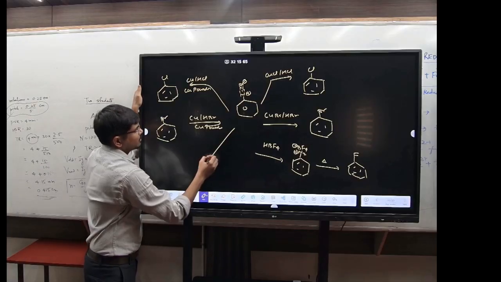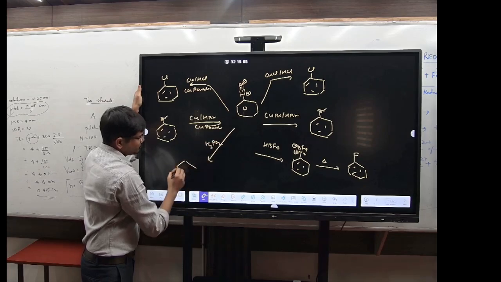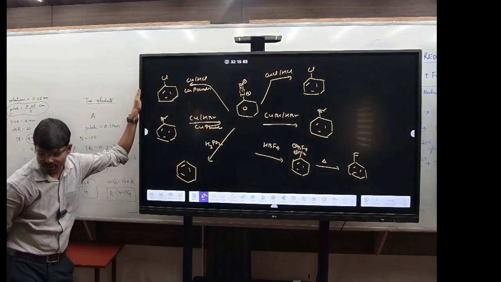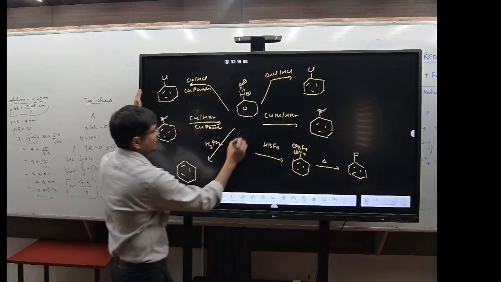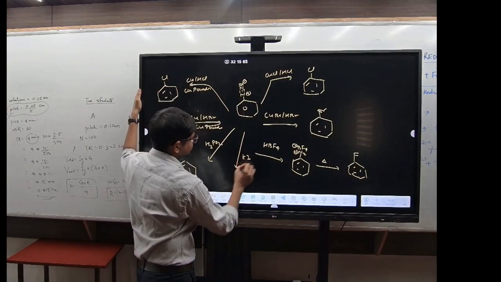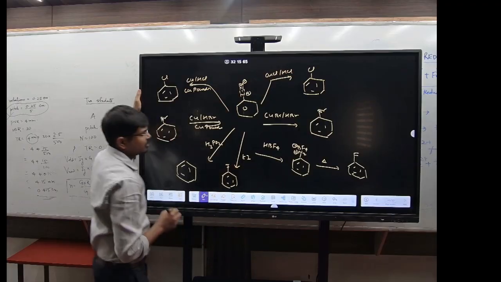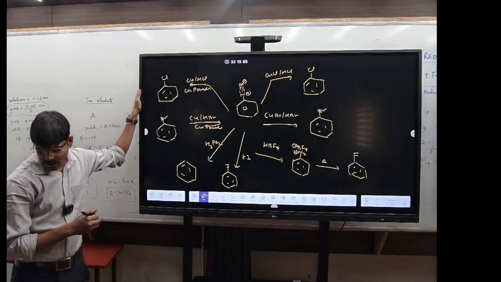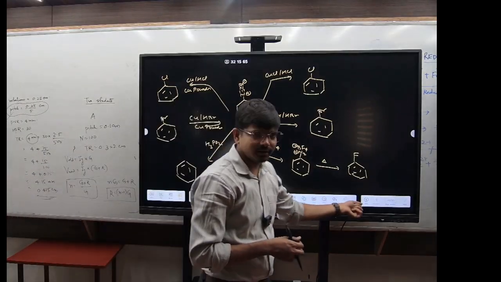Again, what will you add here? If you add H3PO2, what will it form? This will just form benzene. If you are adding H3PO2, this will just form benzene. Now if you are adding KI, it will form iodobenzene. Clear? Now look here, this is fine, right?